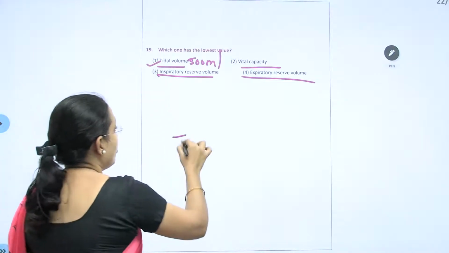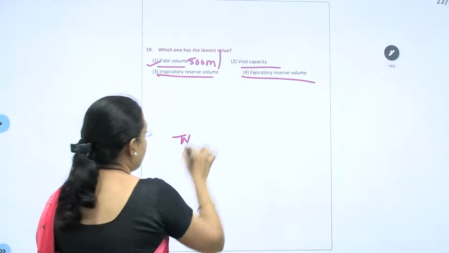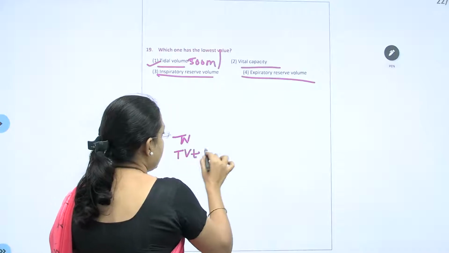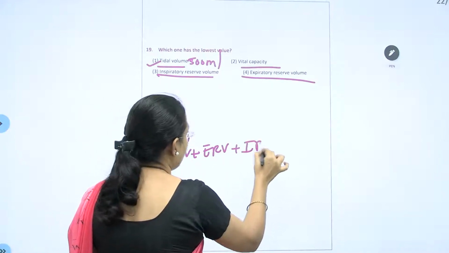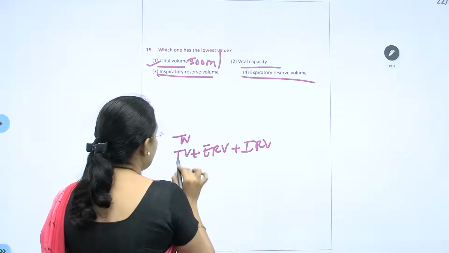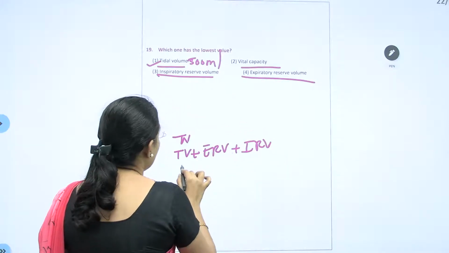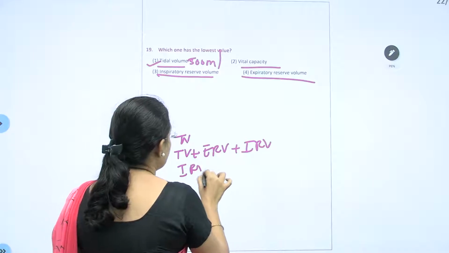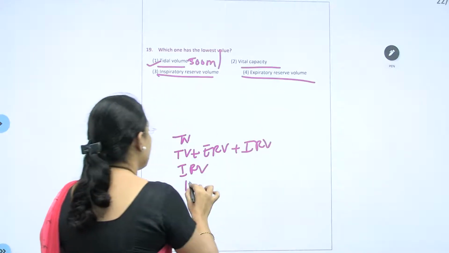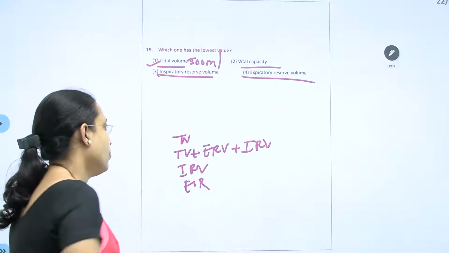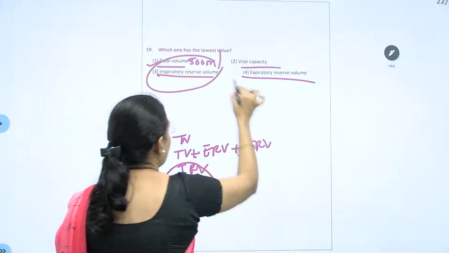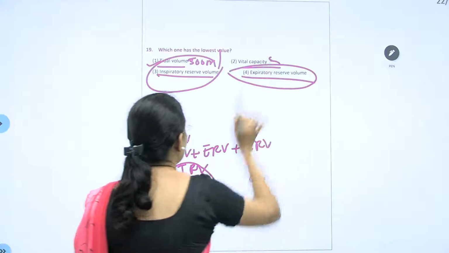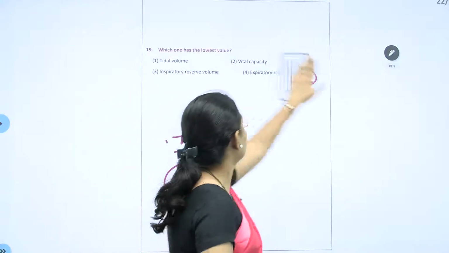Vital capacity will be tidal volume plus ERV plus IRV. This is inspiratory reserve volume and this is expiratory reserve volume. So a combination of all of these three will be the vital capacity.